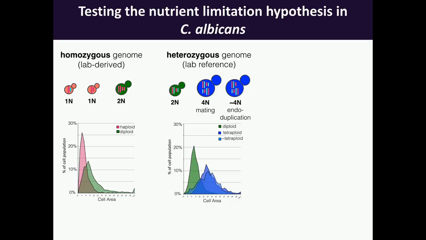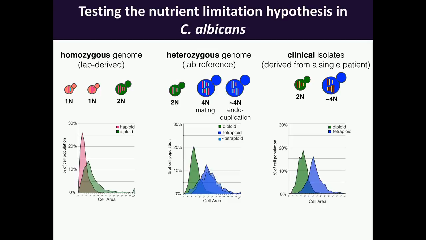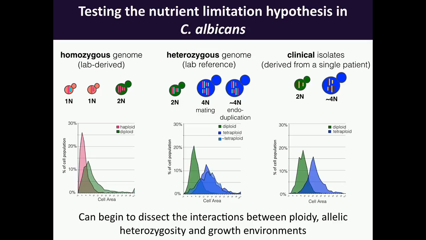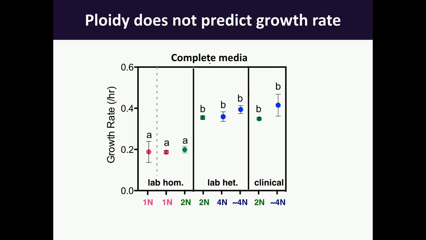And then a second haploid strain that is not isogenic, but is very similarly composed in terms of its alleles. And then finally, a third set that is a pair of clinical isolates that came from the exact same patient, but are temporally spaced. And one is a diploid and one is a tetraploid. And they are similar genetically, but they are different from the laboratory reference strain. And so we now have the ability to dissect the interactions between ploidy, allelic heterozygosity, and growth environment.